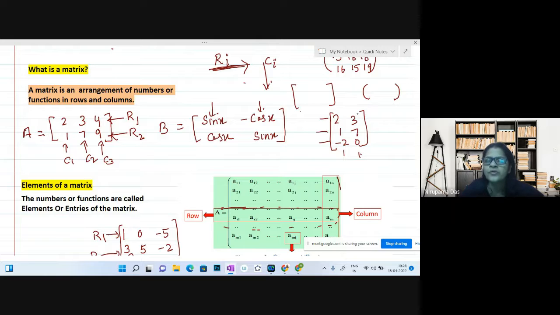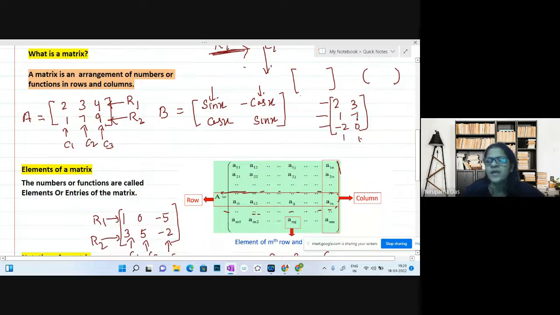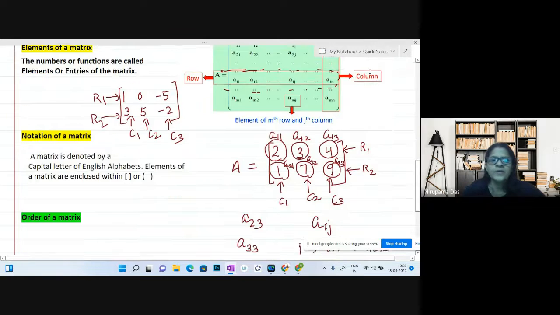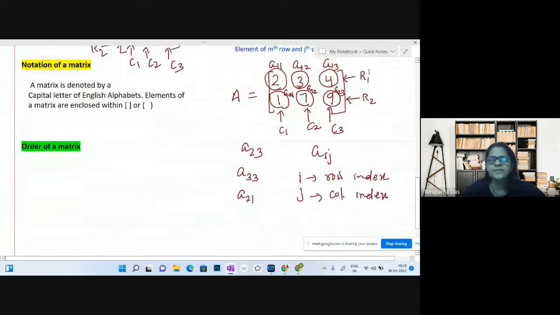2 rows, 2 columns, number of elements 2 into 2, 4. 3 rows, 2 columns, number of elements 3 into 2, 6. Okay. Similarly, if you take 3 rows, 3 columns, again number of elements would be 3 into 3, 9. If it has m number of rows and n number of columns, number of elements should be m into n. Okay. So yes, that is done.